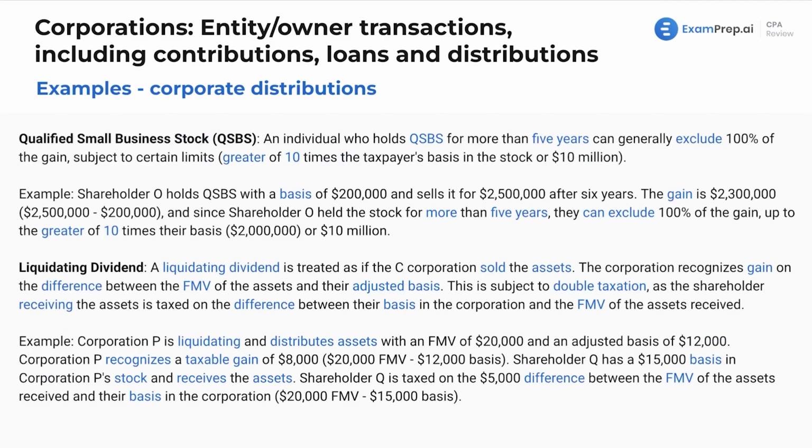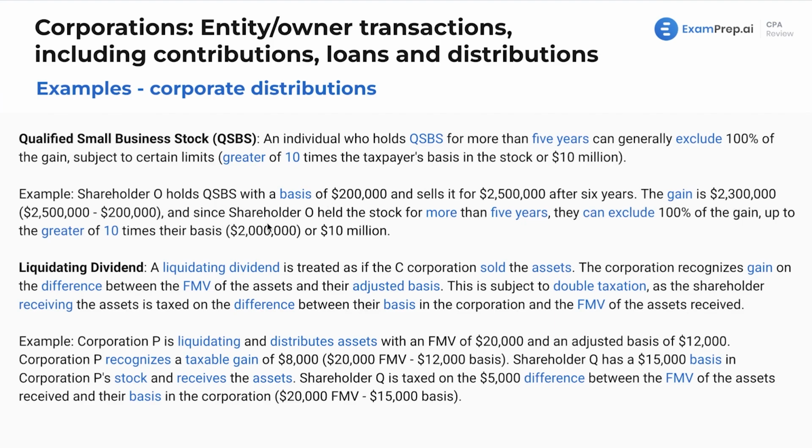All right, qualified small business stock. An individual who holds QSBS for more than 5 years can generally exclude 100% of the gain, subject to certain limits, which is generally the greater of 10 times the taxpayer's basis in the stock or $10 million. So if shareholder O holds, and again, the question would say this is qualified small business stock, with a basis of $200,000 and sells it for $2.5 million after 6 years, the gain is $2.3 million. We see that just from the difference there.